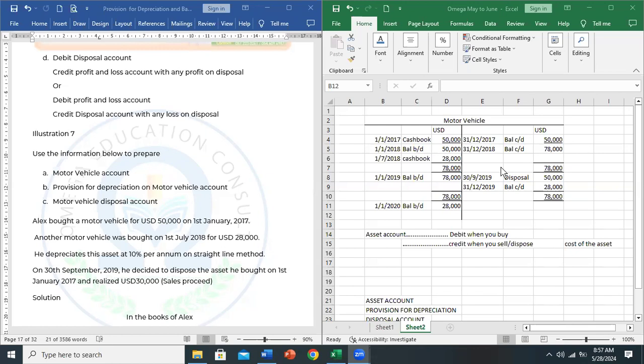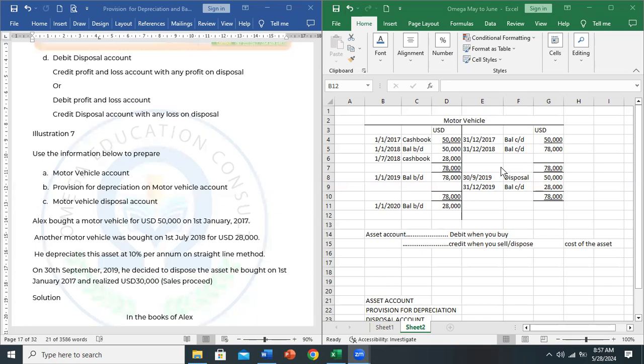So you debit the vehicle account, then you credit the cash account. But the cash account isn't really important here, so you ignore it. Then at the end of the year, if no activity was performed on the account, you close it. So you use the double entry for closing an account. We all know that.